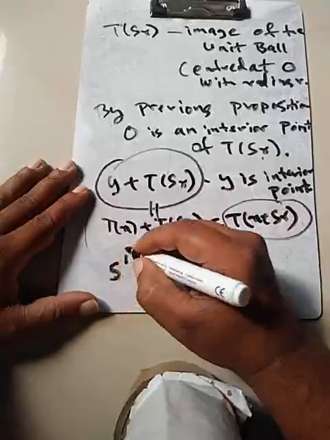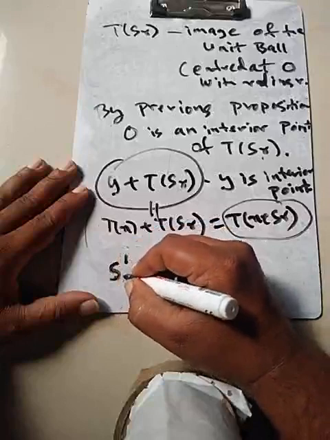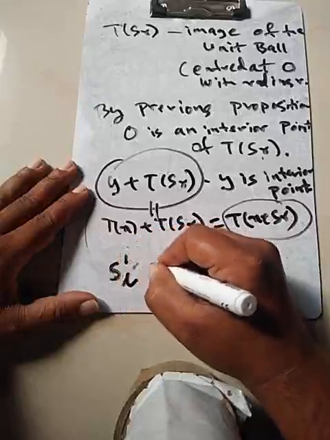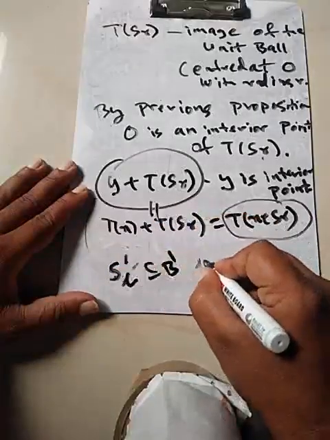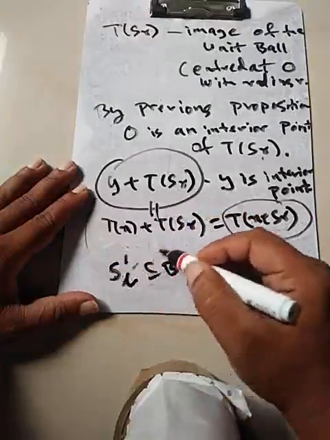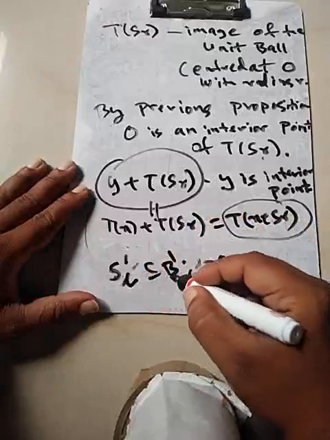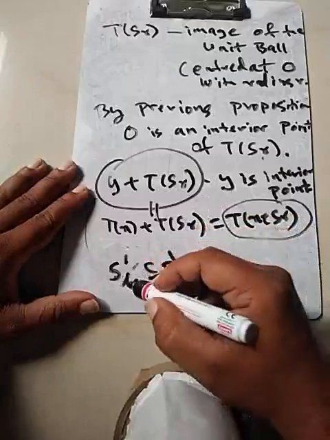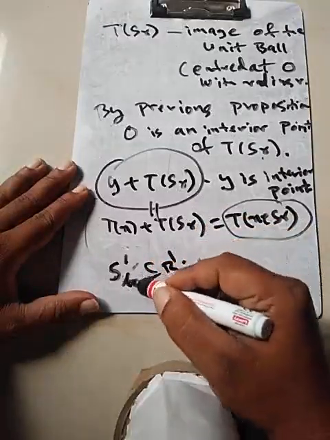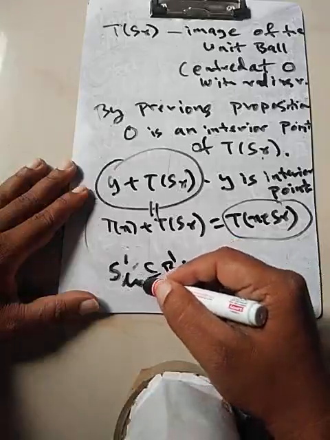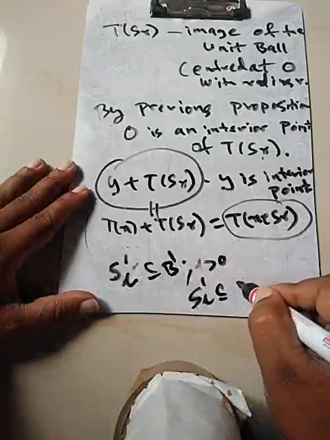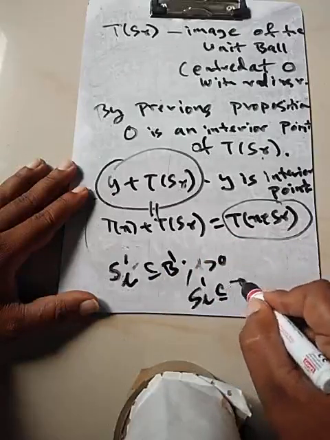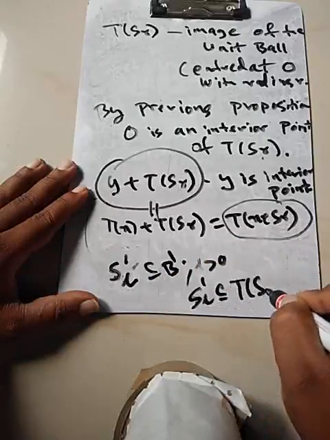So there exists an SL dash of B dash. This is the ball centered at 0 with some radius L greater than 0, such that SL dash would be contained in what? This is a unit ball in B dash. Not a unit ball, a ball of radius L centered at 0. So SL dash is contained in TSR.